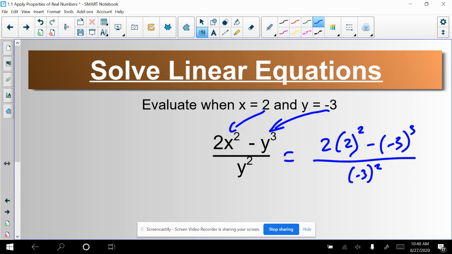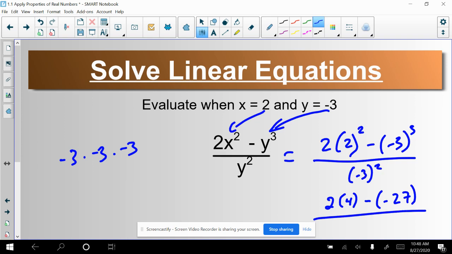Going back to our order of operations, there's nothing in the parentheses we can simplify. So then we'll go to the exponents. 2 squared is 4. So we're going to have 2 times 4 minus -3 to the third power. We can actually do that. Remember, -3 to the third power is saying -3 times -3 times -3. -3 times -3 is 9, and 9 times -3 is -27.